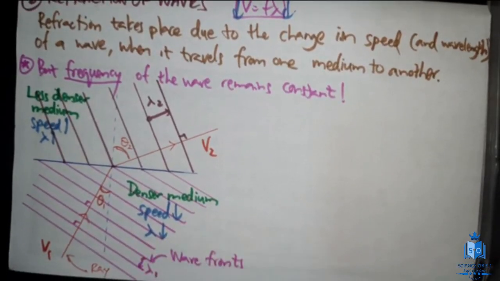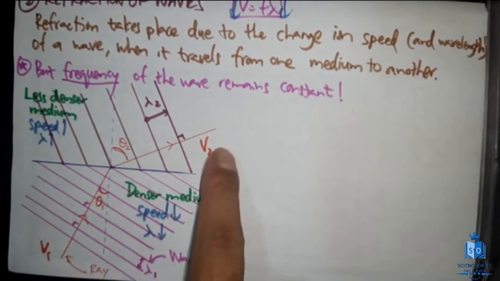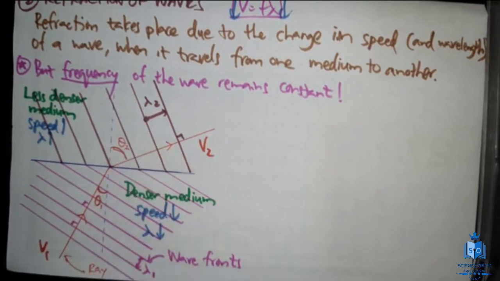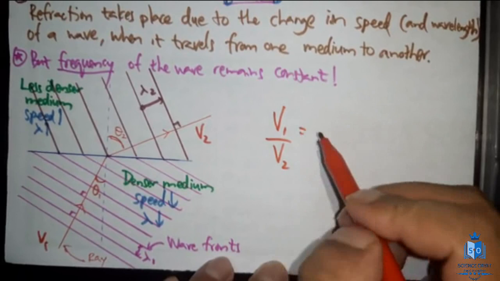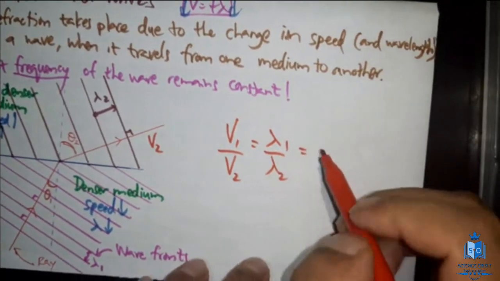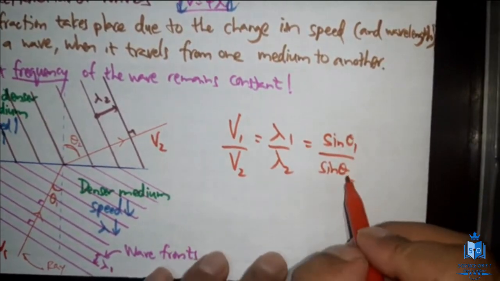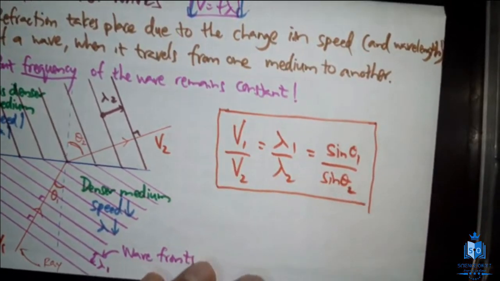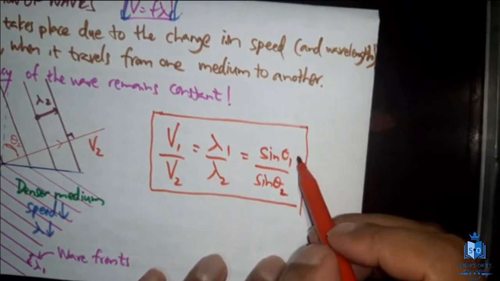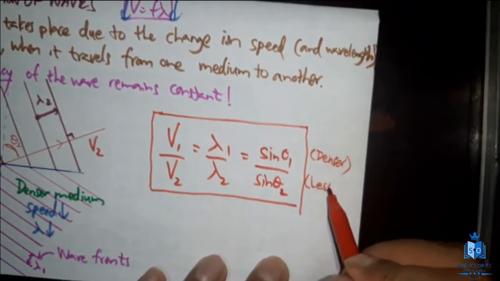Okay, right. Now you can see there is a relationship we can figure out between the angles theta 1, theta 2, speeds v1, v2, and wavelengths lambda 1, lambda 2. The relationship between these components is given by this equation, friends. v1 over v2 equals lambda 1 over lambda 2, and that is equal to sine theta 1 over sine theta 2. This is the relationship between these three components. But remember, the top part is for the denser medium, and the bottom part is for the less dense medium.